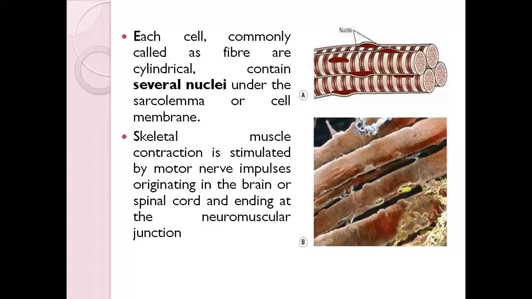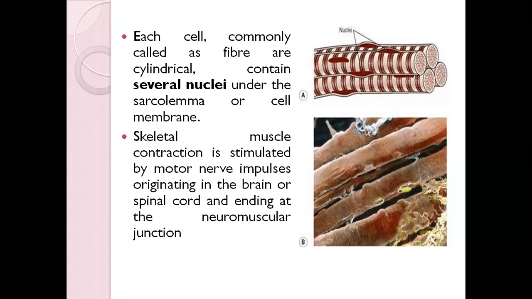okay? The skeletal muscle contraction is stimulated by the motor nerve impulse, okay? How will this motor nerve impulse be generated? It will mostly be generated from the brain, okay? When you learn your nervous system in detail, you'll know all this. Or from the spinal cord, which is a part of your nervous system, ending at the neuromuscular junction.